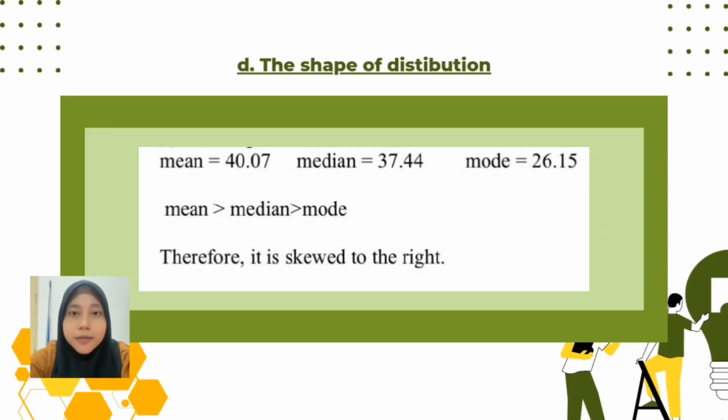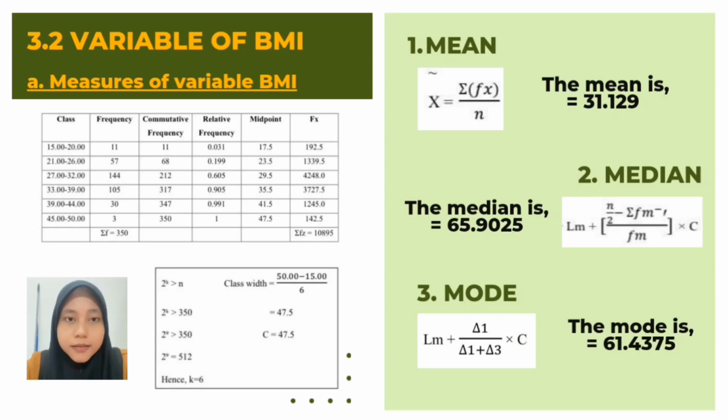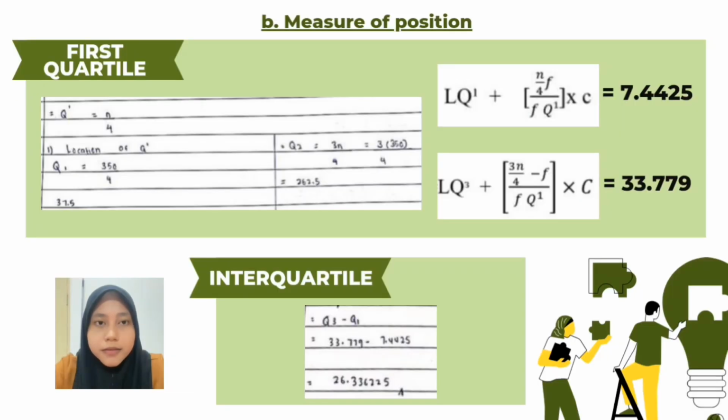Next, the shape of distribution: mean equals 40.07, median equals 37.44, and mode equals 26.15. Therefore, it is skewed to the right. So this is the measure of central tendency of variable BMI. The class width is 47.5 and the mean is 31.129. The median is 65.9025 and the mode is 61.4375. For the measure of position in BMI, the first quartile is 7.4425, the third quartile is 33.779, and for the interquartile,